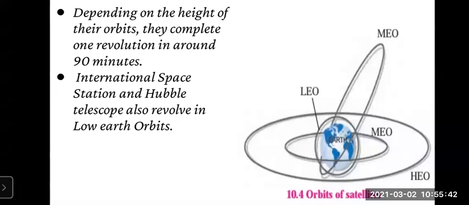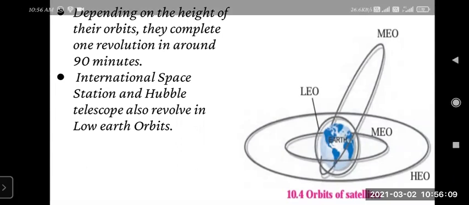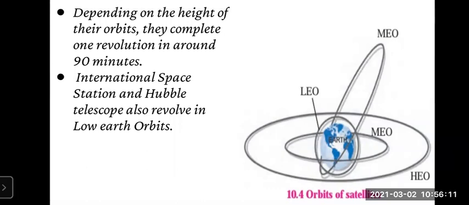Now, the International Space Station and the Hubble Telescope also revolve in low Earth orbit. So remember these examples, that is the International Space Station and the Hubble Telescope also revolve in the low Earth orbit. Right, and the figure is also shown there, showing how the satellites' orbits revolve. And it is written in the short form LEO, MEO, and HEO. So this is about the types of orbit: high Earth orbit, low Earth orbit, and medium Earth orbit. Right, now we'll move on to the next point.